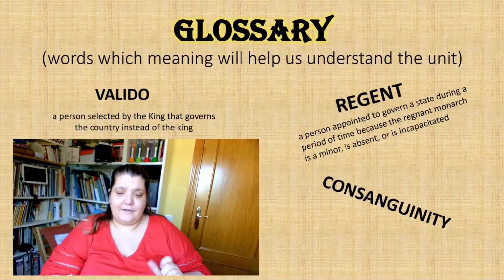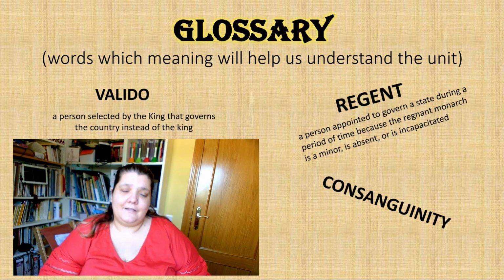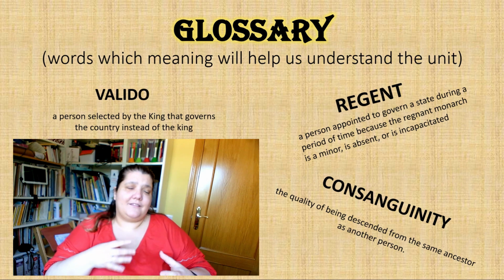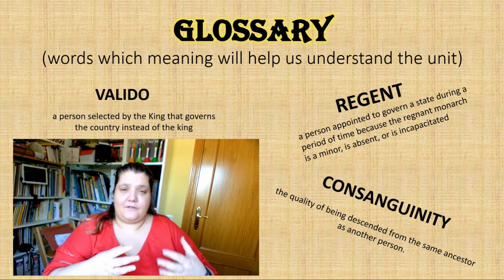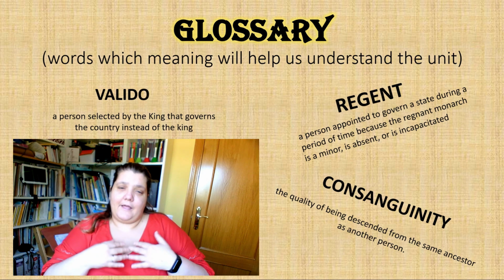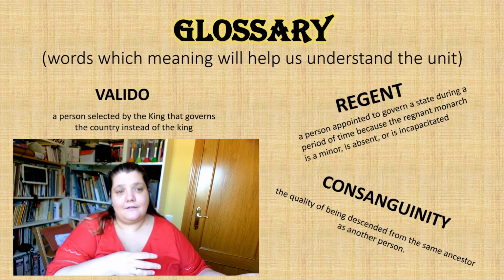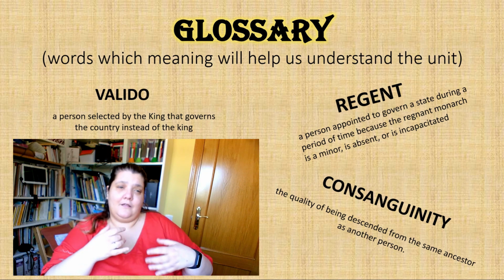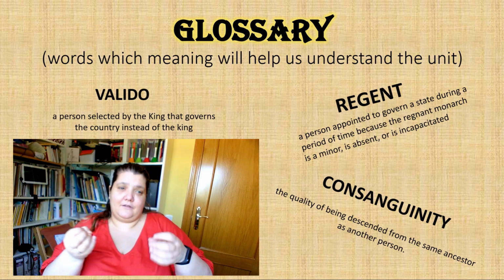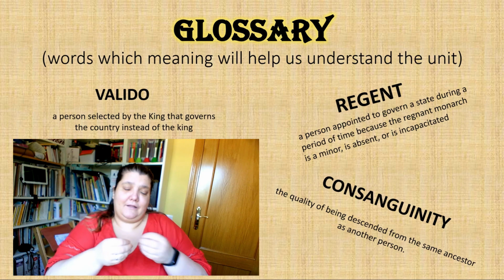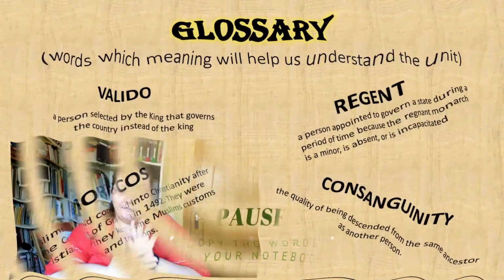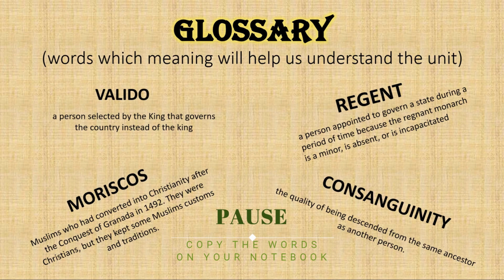And the last word we're going to learn is consanguinity. Consanguinity is a quality of being descendant from the same ancestor as another person. For example, if I married my cousin, my baby will have problems of consanguinity because usually a person cannot marry their cousin, and they usually have genetic problems when they are born. Okay, those are the 4 words we're going to learn that are important for our unit.